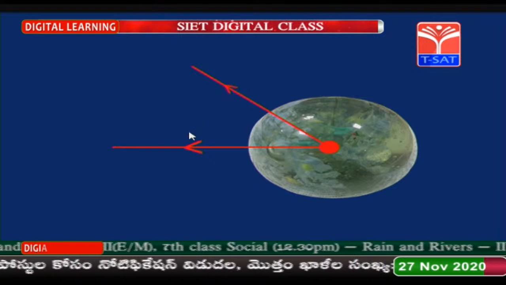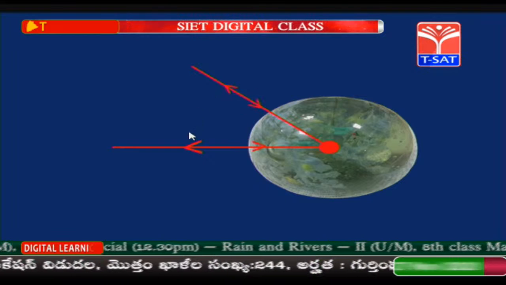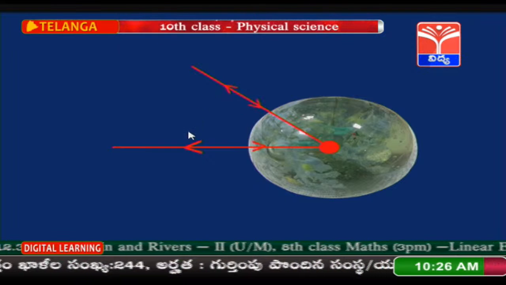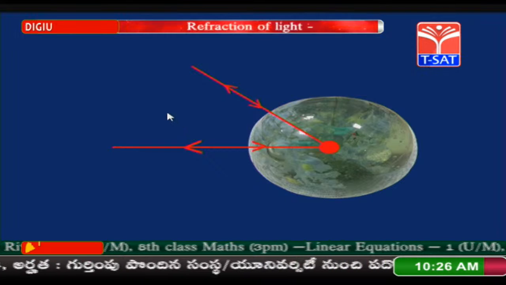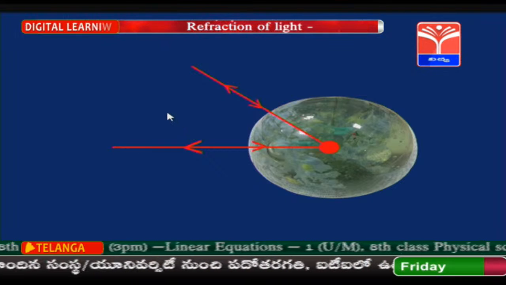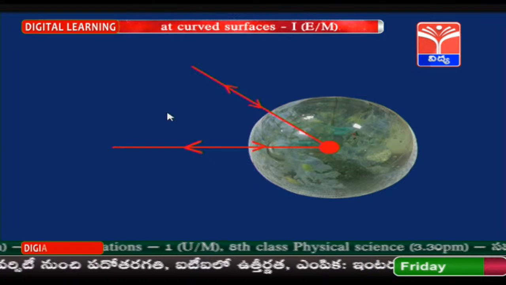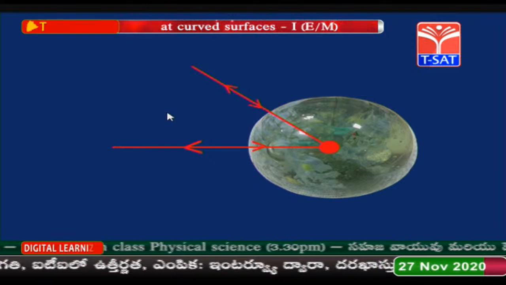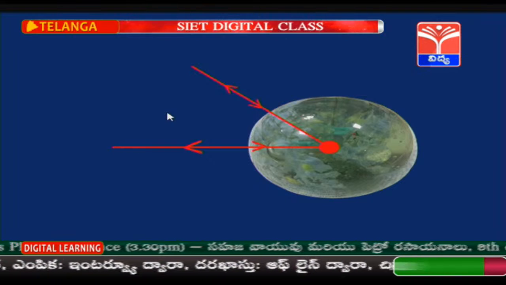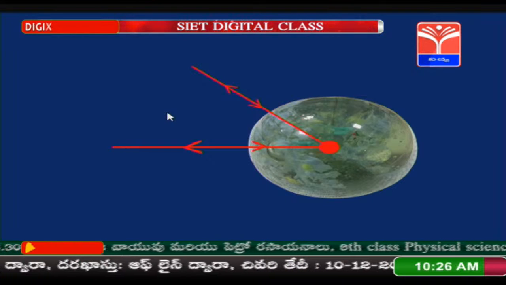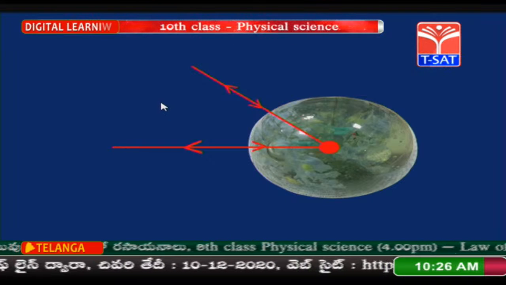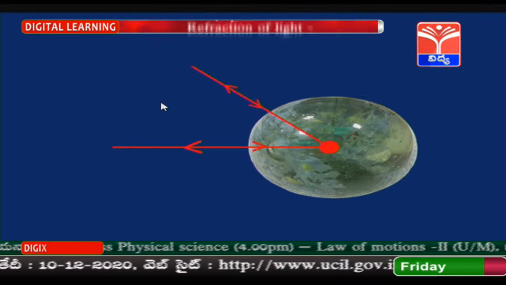If you extend these 2 light rays backwards, again they are going to meet at the same point. So, we have extended the light rays, so the image is virtual and they are going to meet at that point. Actually, they are not meeting, they appear to be coming from that point. So, you can find a virtual image at that point. Let us try to check the answer.